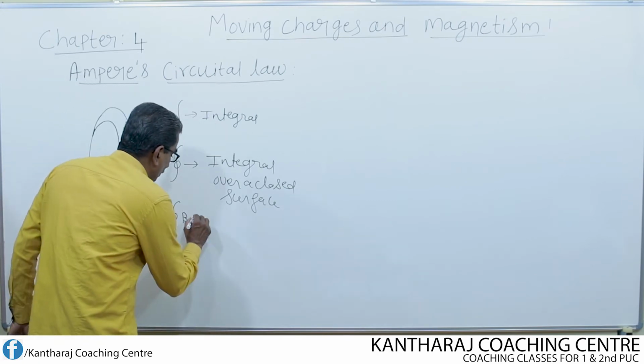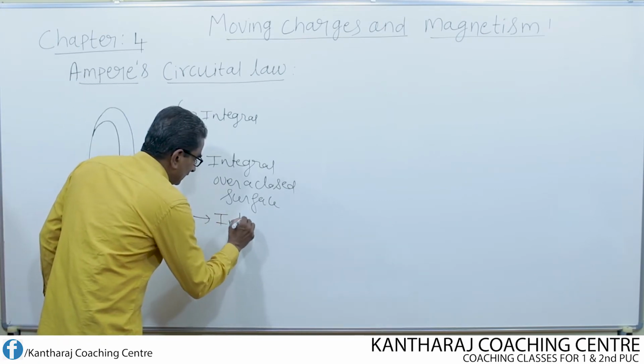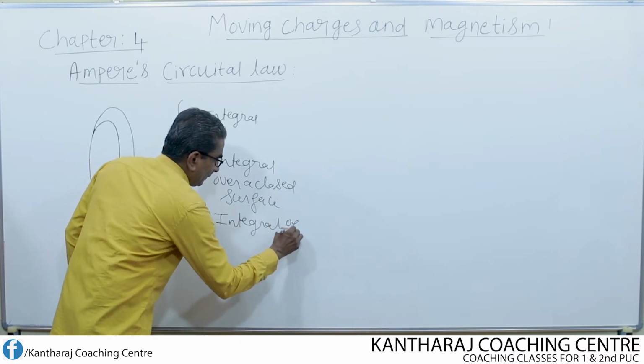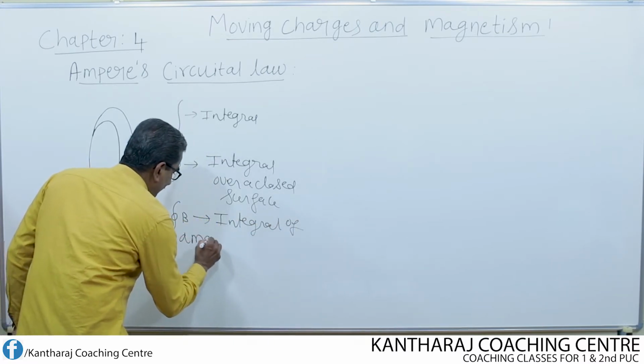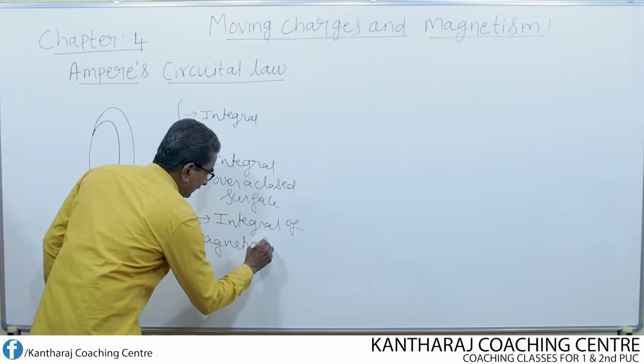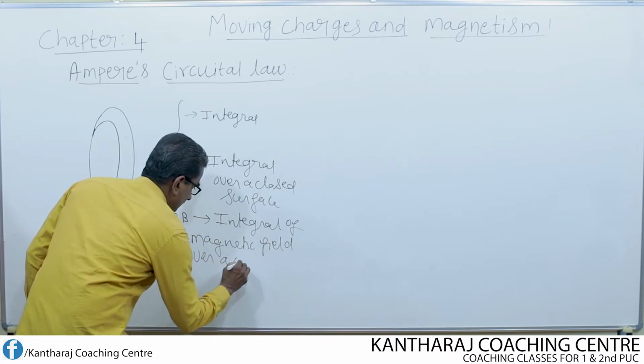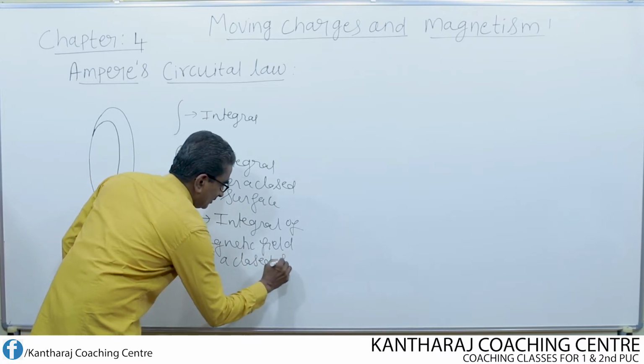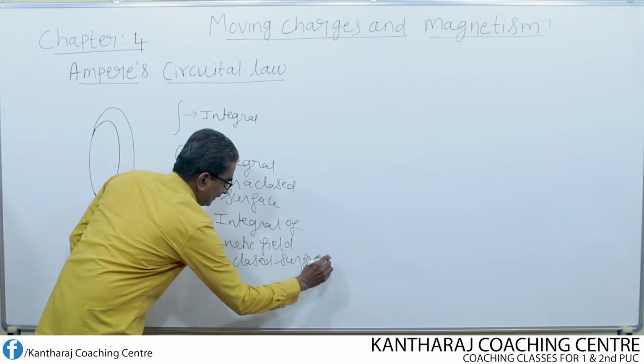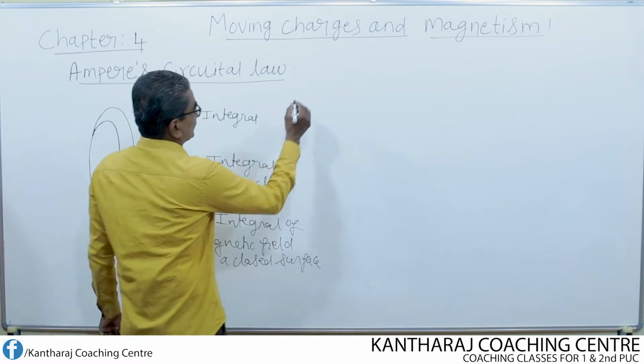You just go through the difference. Integral of a magnetic field over a closed surface. Then what about this now?